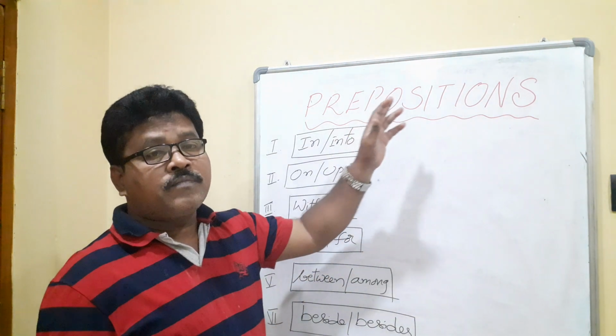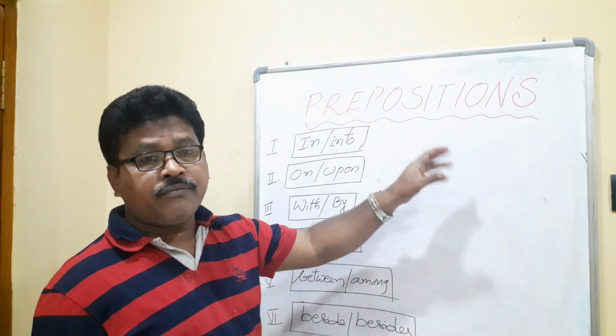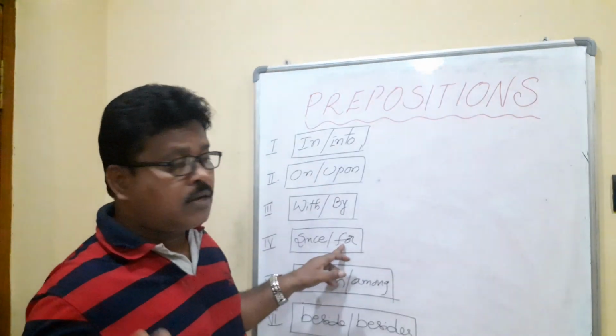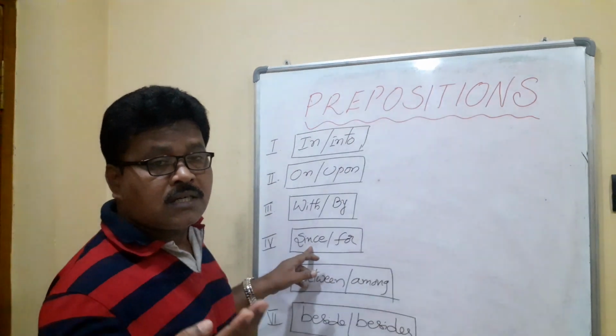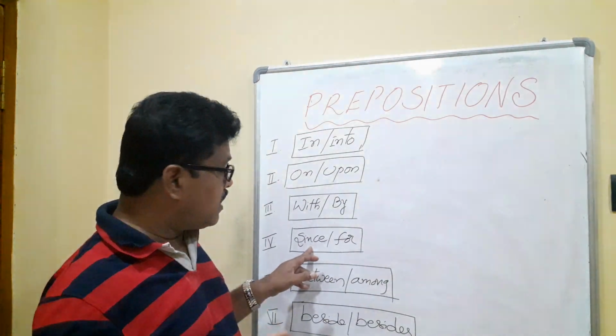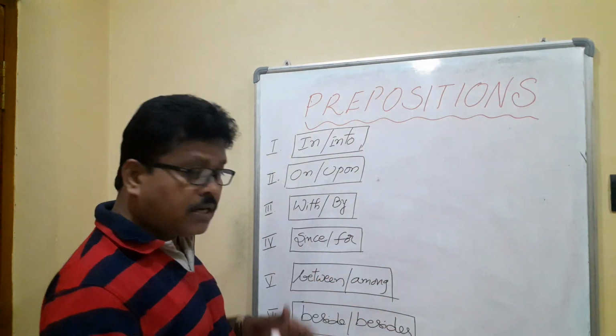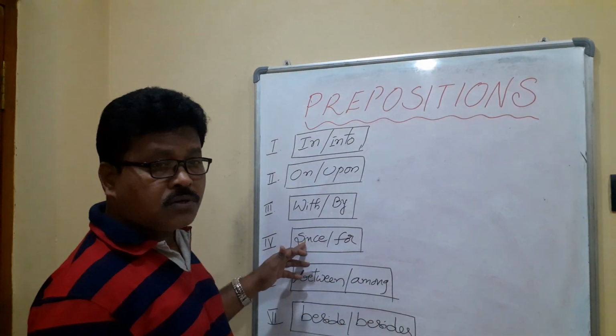For hours, days, weeks, months and years, we use for. And since is used with 1990, 9 a.m., last Monday, last Sunday, last night, the morning, evening.